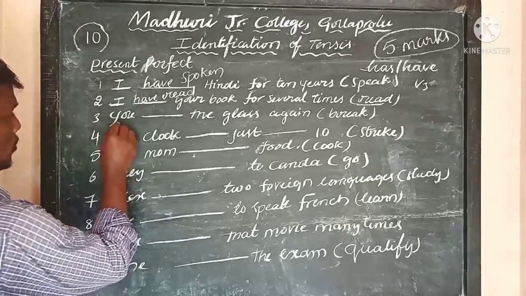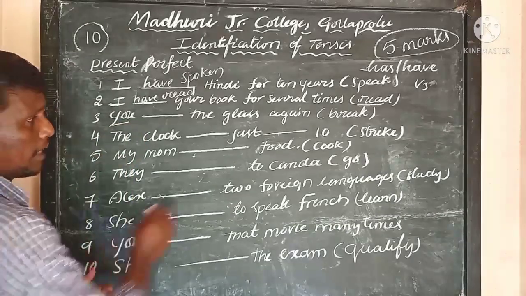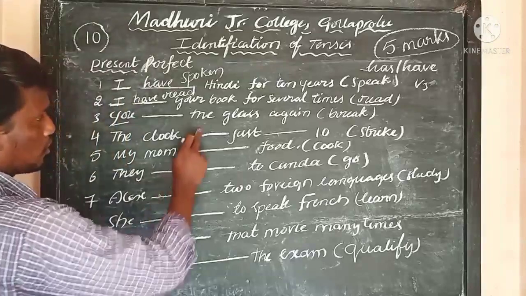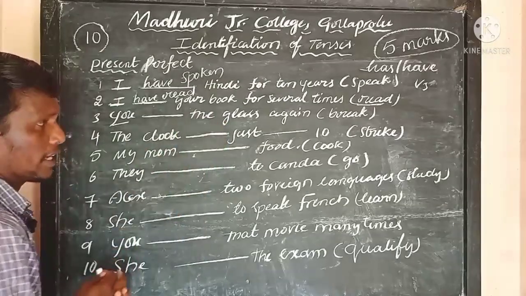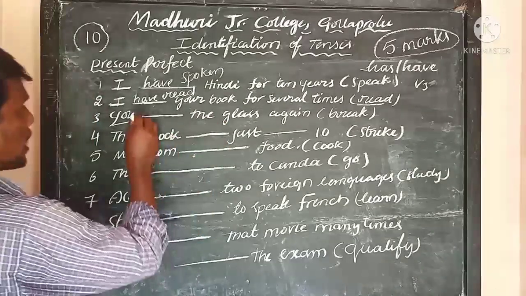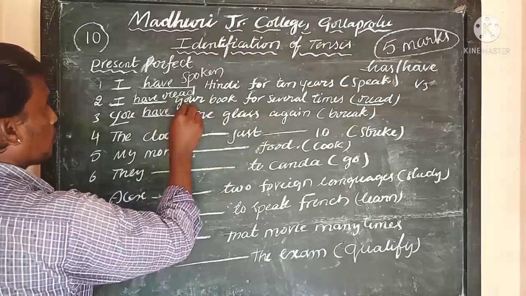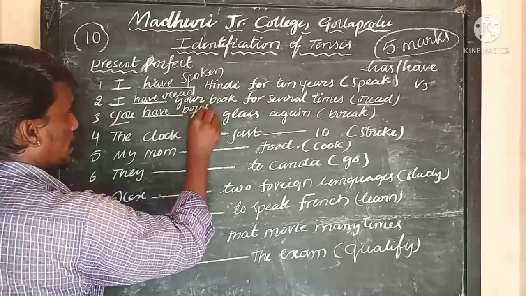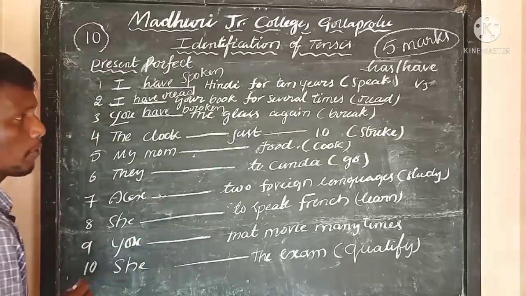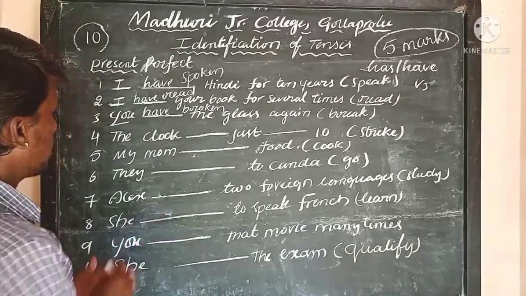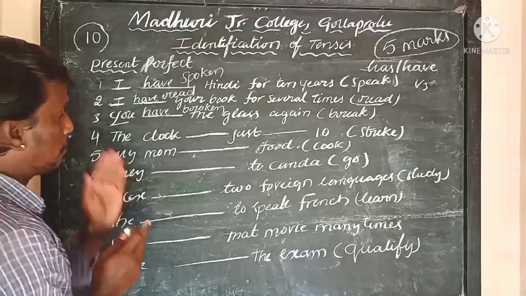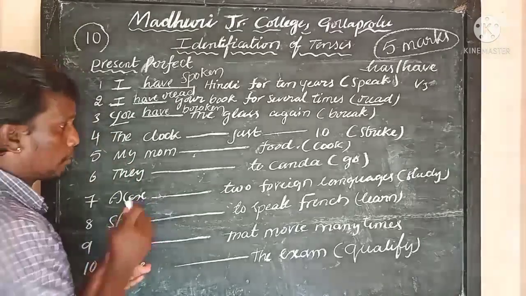Now, you is the subject given and break is the verb given. You dash the glass again. That means you have, as the subject is you. Break, broke, broken, B-R-O-K-E-N, broken. You have broken the glass again. Now this is a very important example. The fourth one is a very important example.